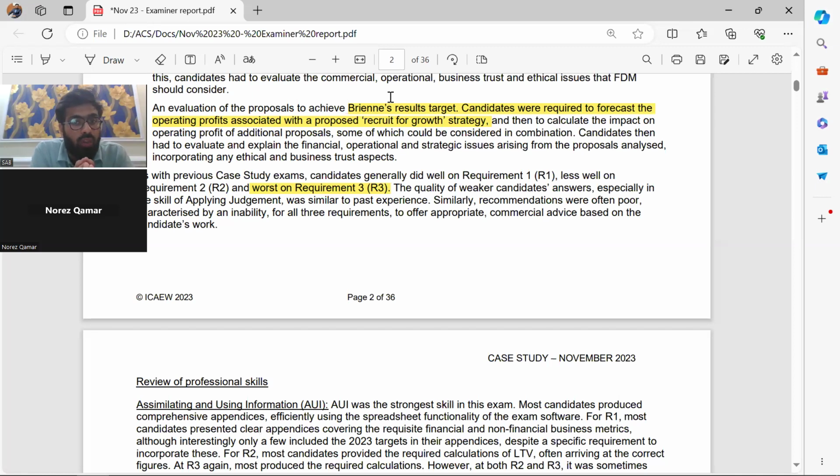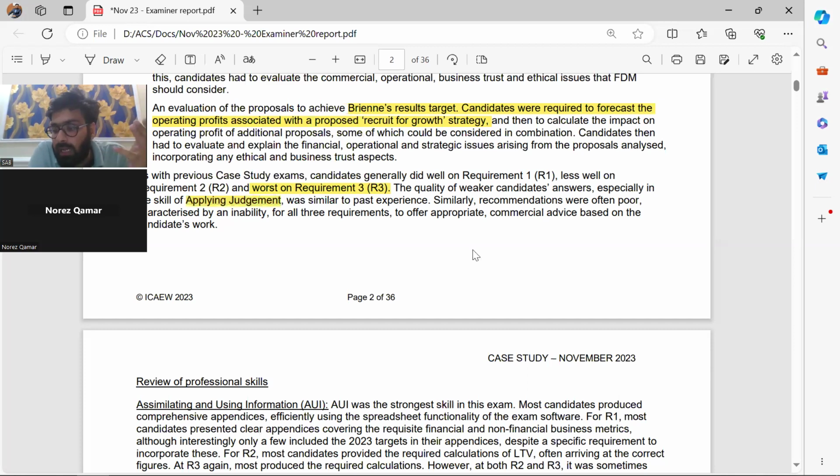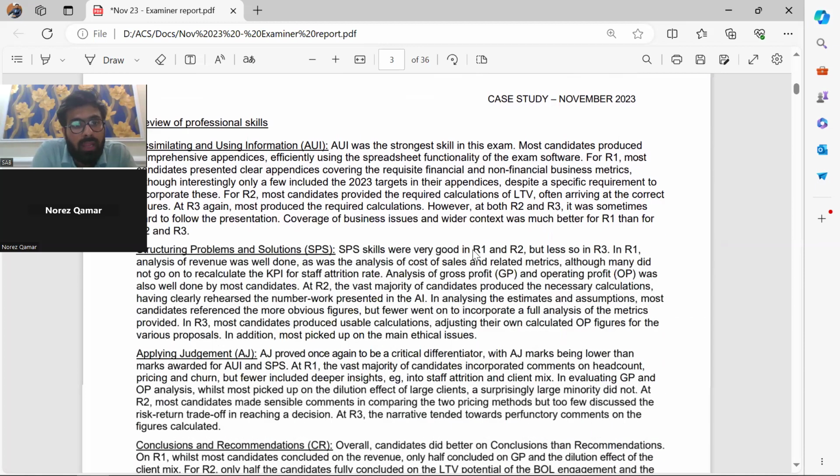Okay. So the examiner has written that mostly students perform worst in requirement three. That's why they fail. And where they usually lack is the skill of applying judgment. We have been learning these skills from the classes, but the thing is that we have to give some more time to the skill as well, right?